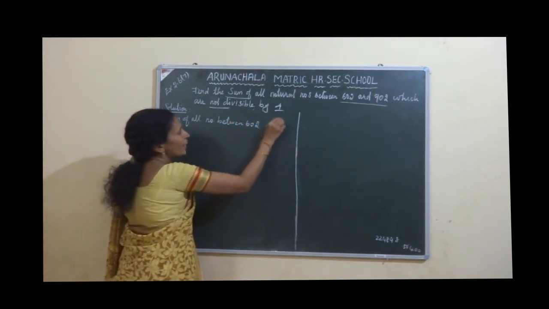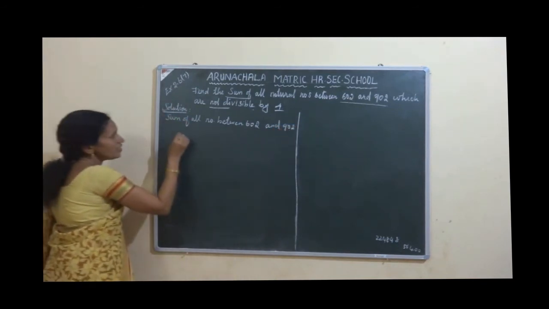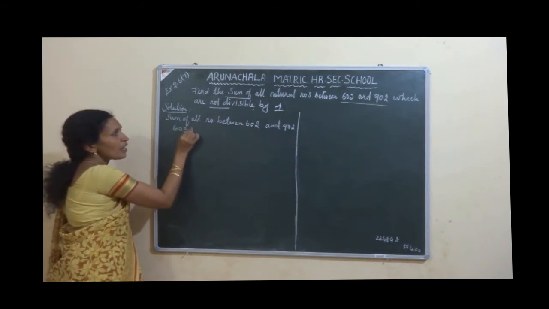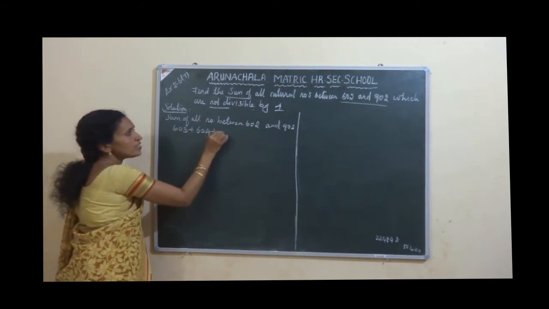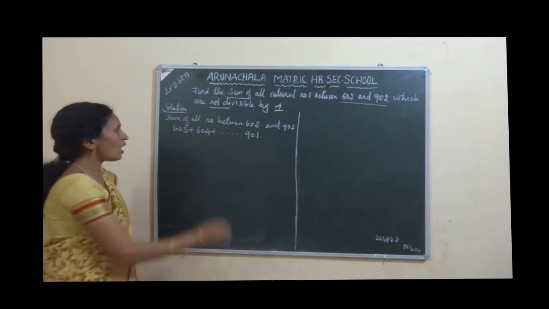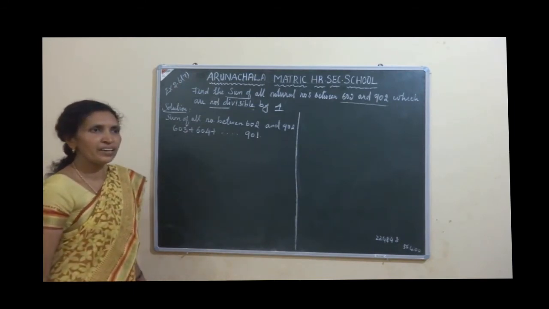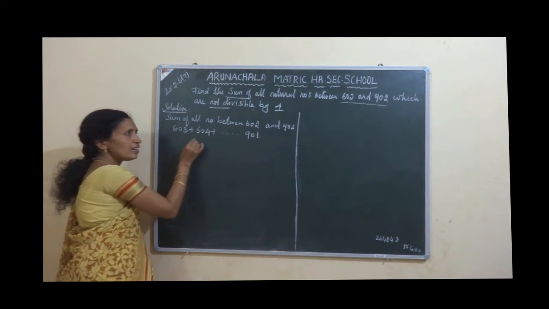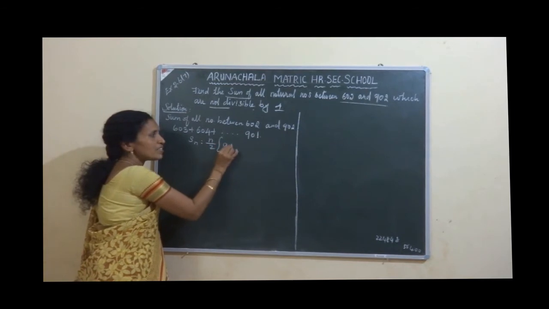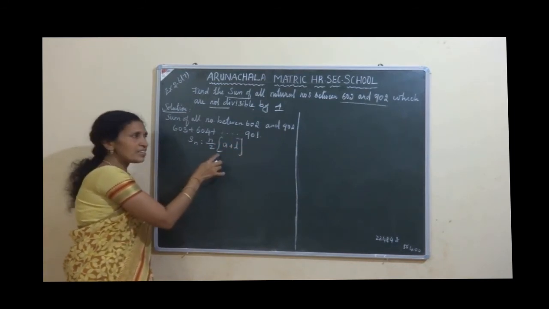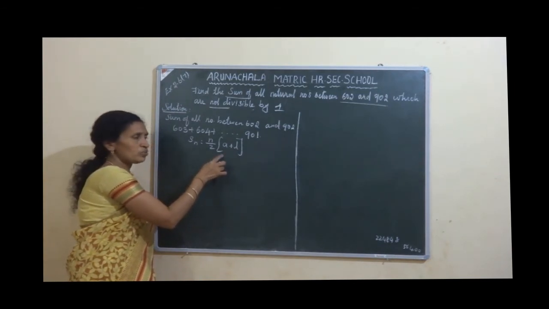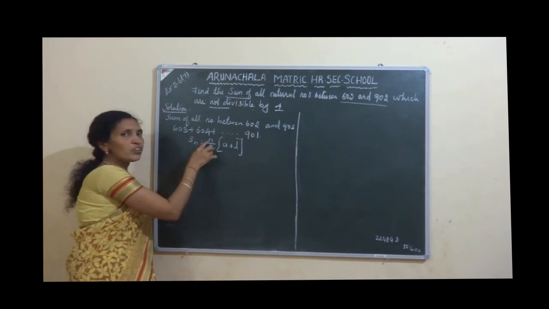So, first how you will write sum of all natural numbers between 602 and 902 is, say what are the numbers? 603 plus 604 plus etc. 901. Okay. Now which formula you will apply here? Say which formula? Yes, Sn equal to n by 2 into a plus l. Okay. Can apply the value here? Yes, all values you know? No. Which value you don't know? N value you don't know, right?